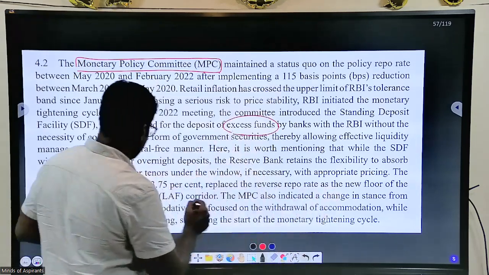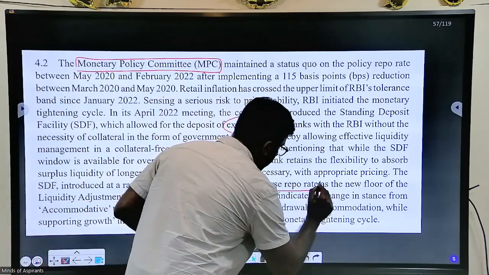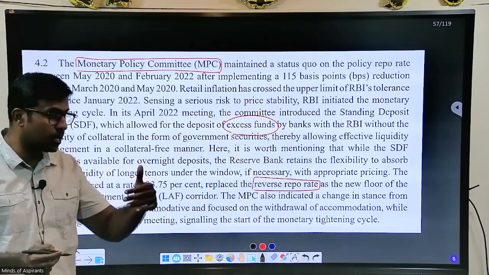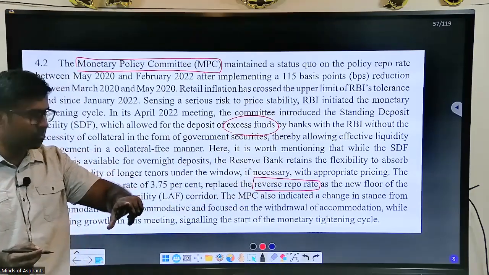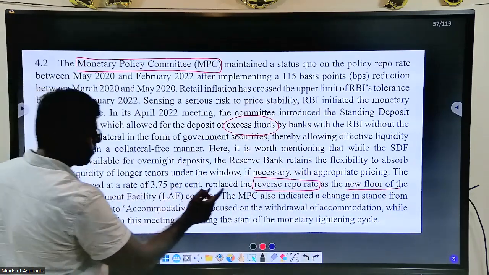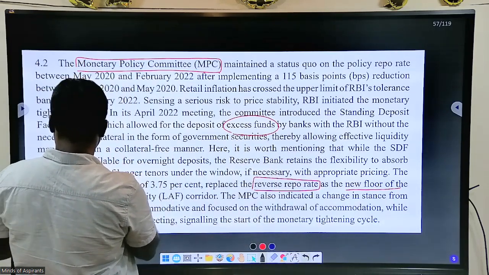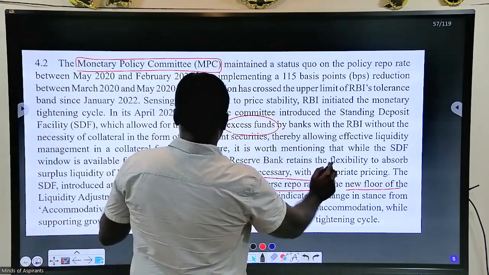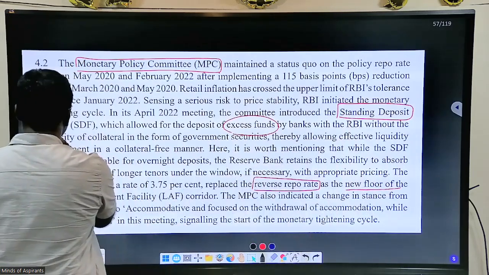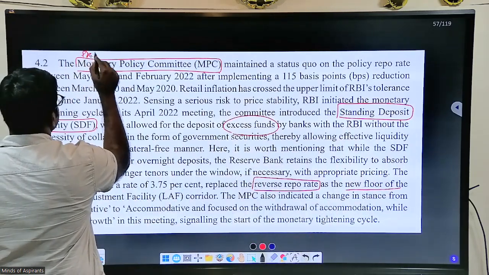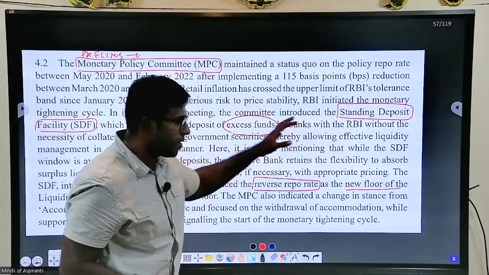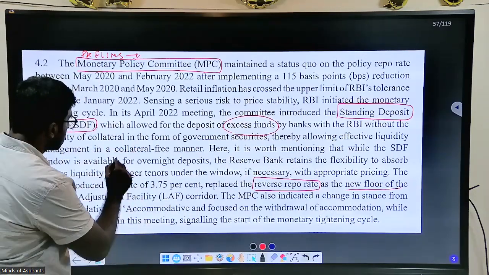Okay, look at this. They have this reverse repo rate. Reverse repo rate is deposition of my bank's money into RBI, RBI giving you interest. Correct? But Anna, they now have a new floor, the SDF, standing deposit facility. They have replaced this. This time prelims question. Look at this. They have now the standing deposit rate, which is collateral free.